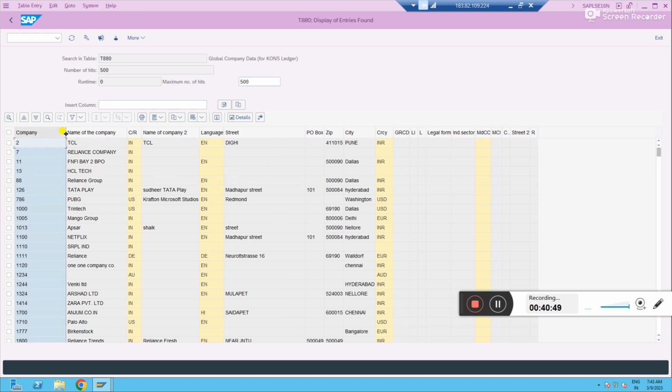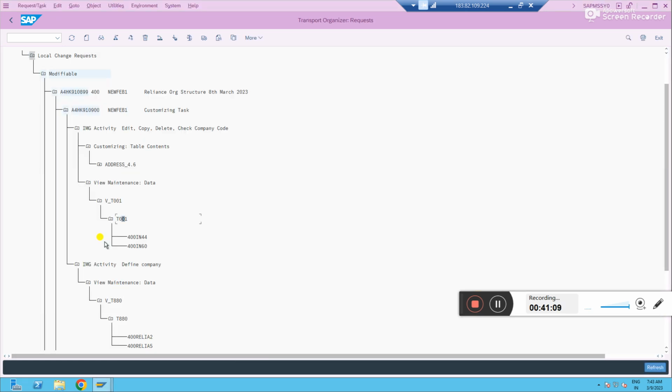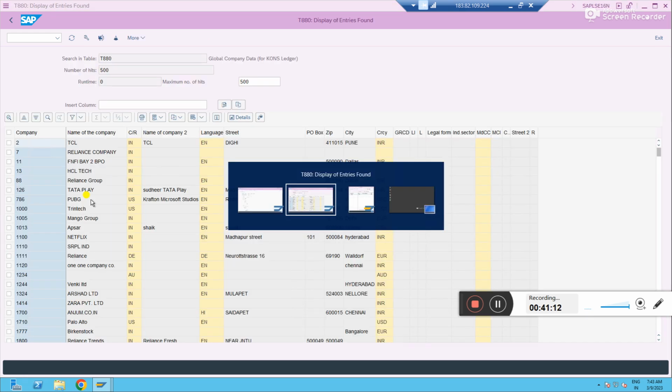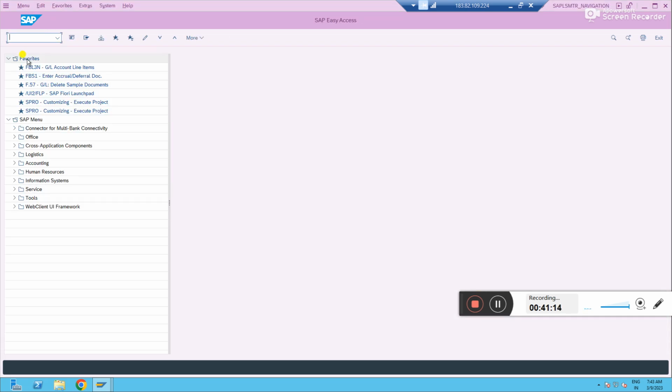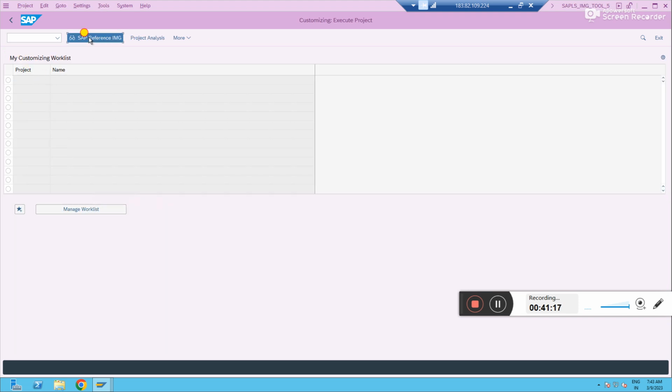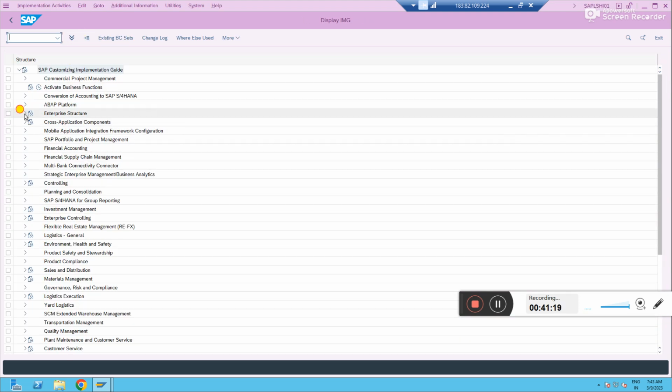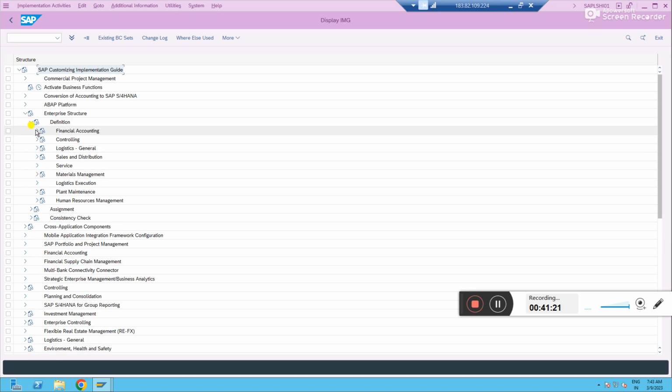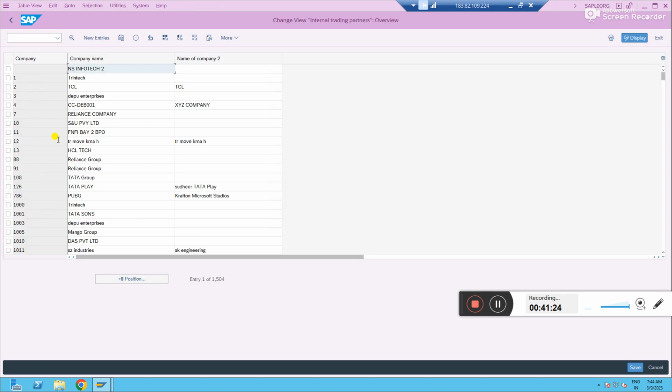Tables are very important as a consultant, I'm telling. Whatever configuration you do, whatever analysis you do, whatever request comes, you connect everything to the tables. And in tables, we can see bulk data. That is a good advantage. So if you want to see how many companies you have, what do you do? You just go to SPRO, enterprise structure, definition, financial accounting, define company, you go.